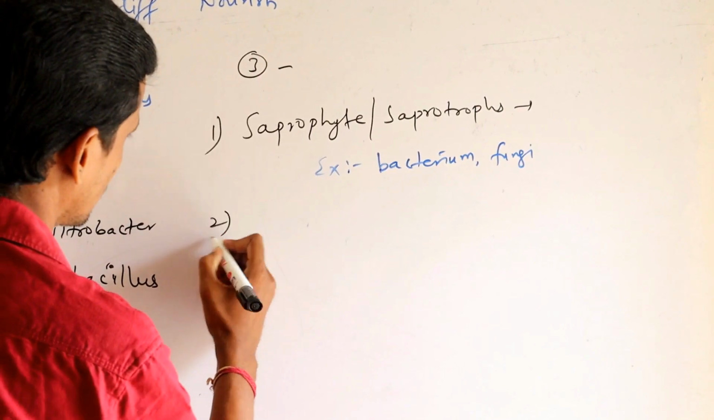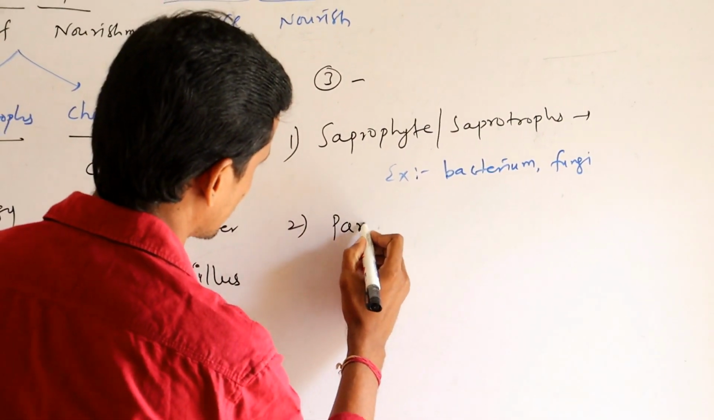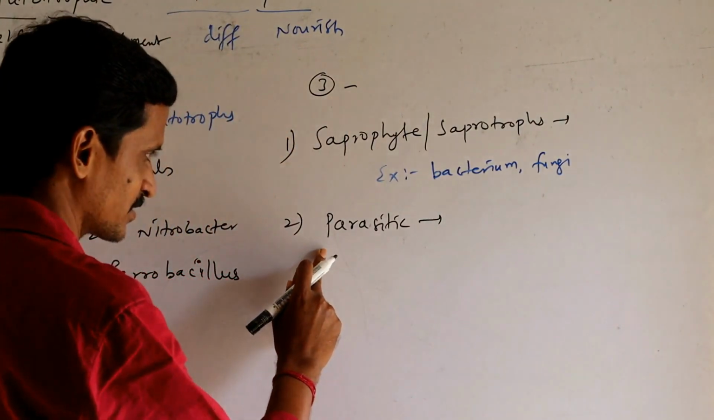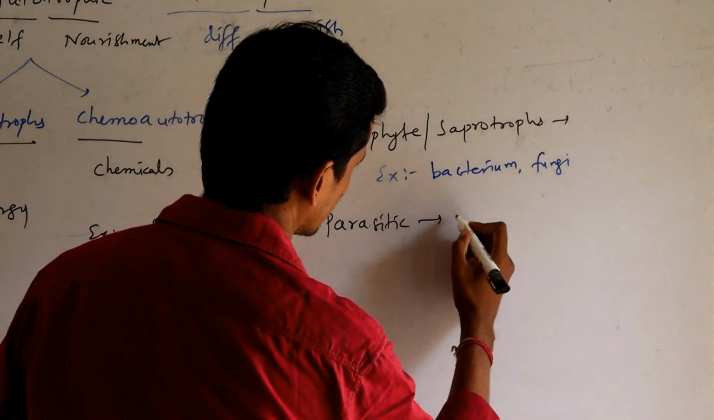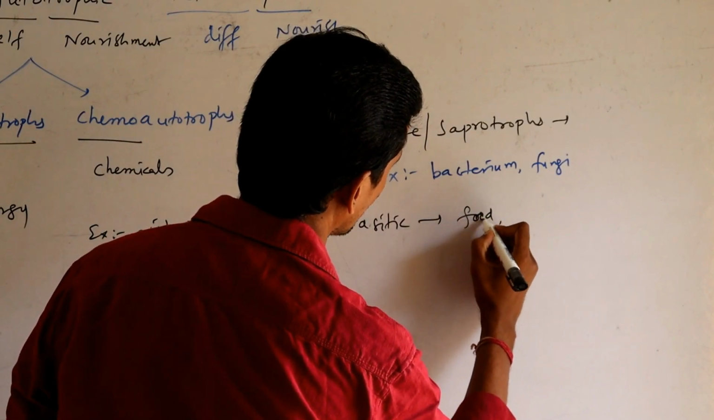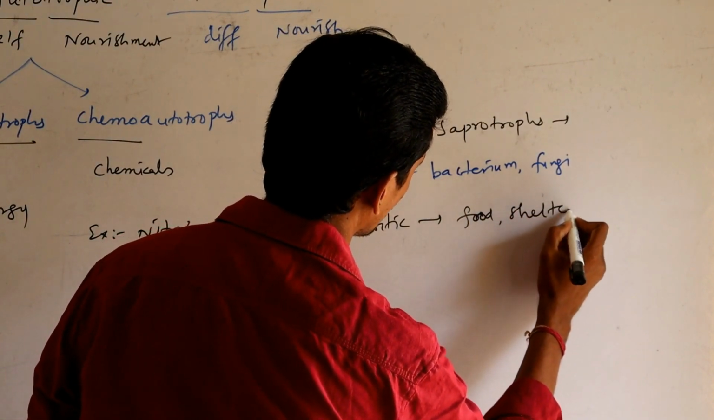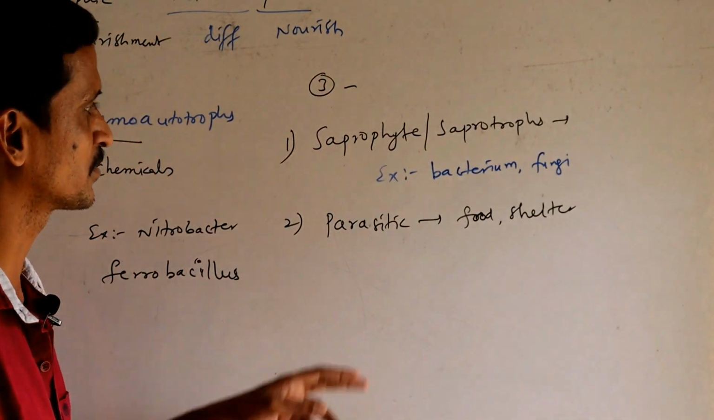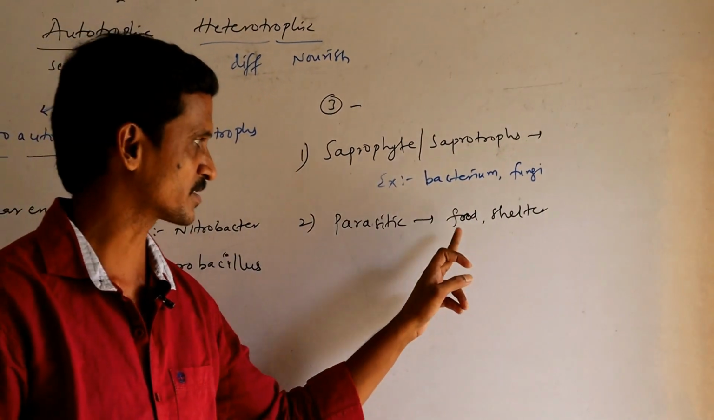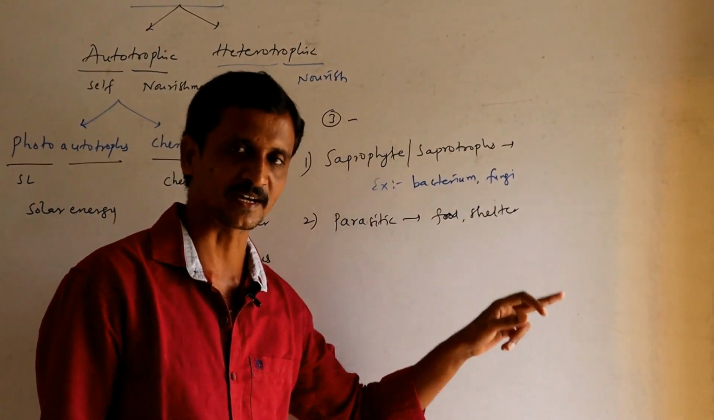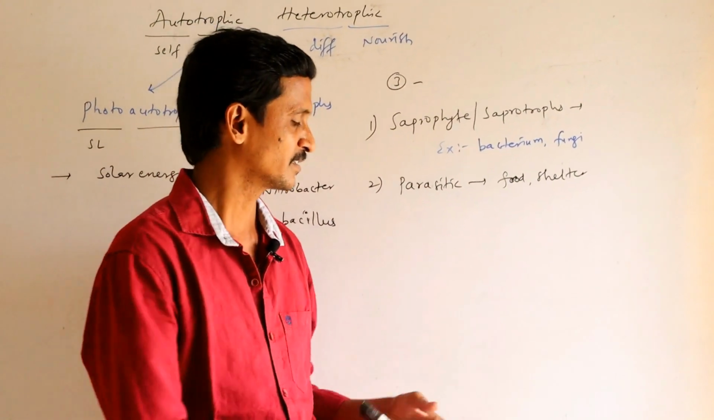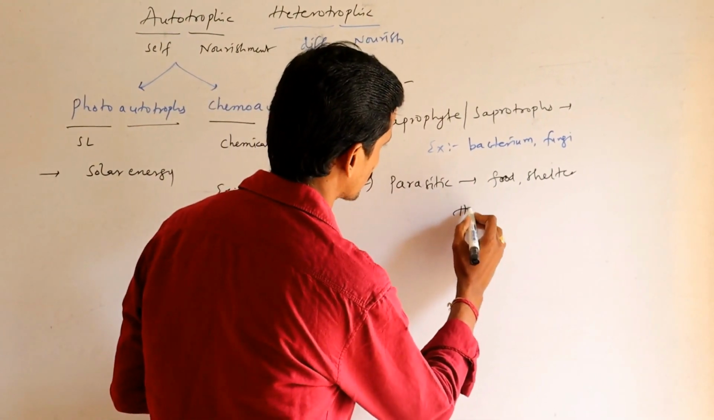Okay, then let us take the second one, parasitic nutrition. The organism which depends on another organism for food and shelter exhibits parasitic nutrition. The organism which depends on the host for food and shelter is the parasite. The organism which provides food and shelter is called the host.